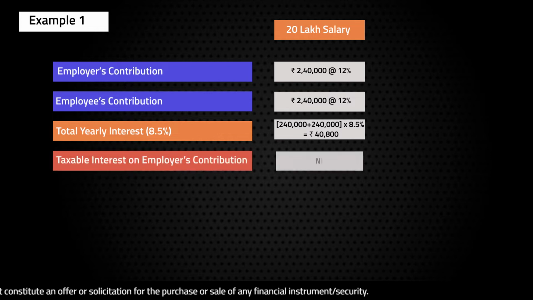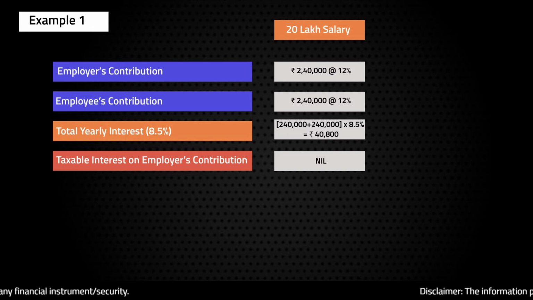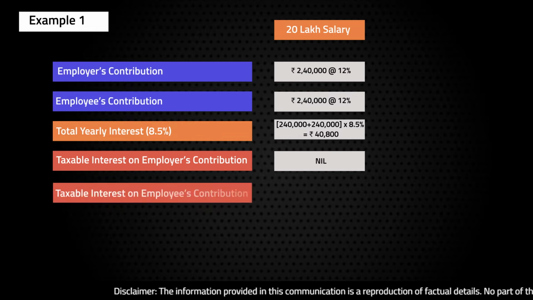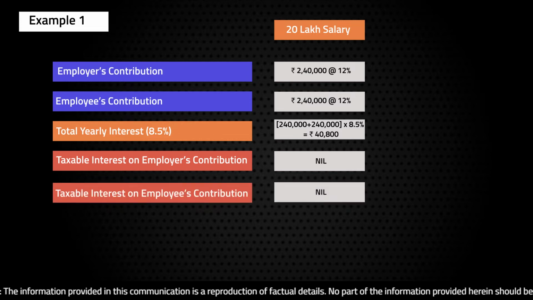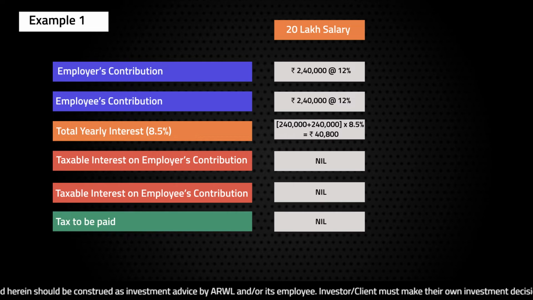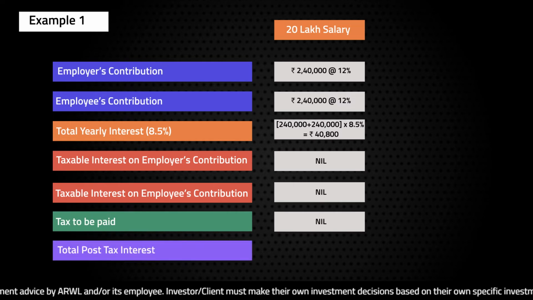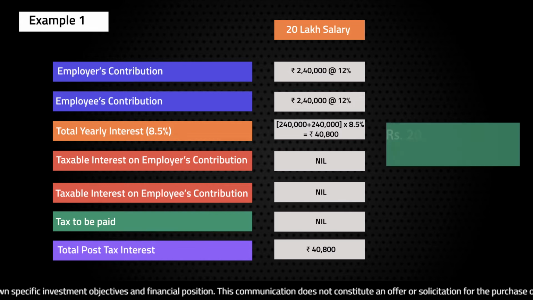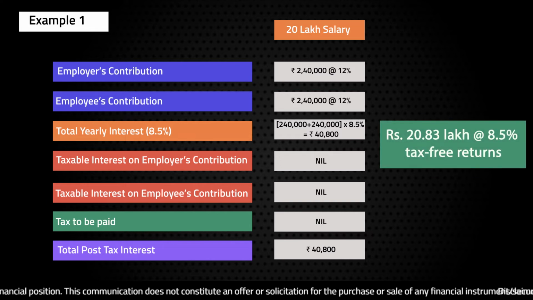If you look at the taxable interest on employer's contribution, it will be nil, because it is less than 7.5 lakhs as the employer contribution. Again, the taxable interest on employee's contribution will be nil, because it is less than 2.5 lakh rupees as a contribution. So the total, or the post-tax interest in this case, will be the full 40,800. So if you look at the calculation, the good news is that any individual with a basic salary of up to 20.83 lakh will continue to get 8.5% tax-free returns.